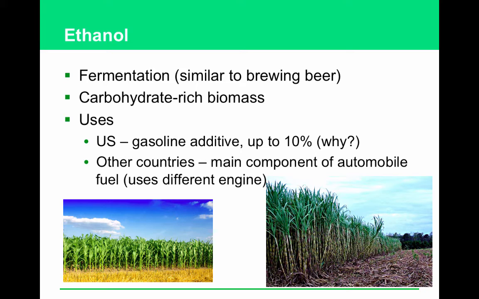If we were in other countries, ethanol is used straight as the main component of automobile fuel, but that requires a different type of engine than the ones that we've got here. And if you're looking at what these crops are, here on the left, this is corn, here on the right, this is sugarcane. These are both commonly used to produce ethanol. On the left, the corn most often is in the US, and then on the right, the sugarcane, that's Brazil.